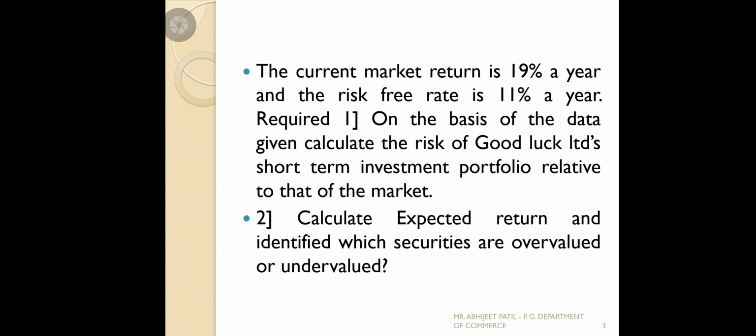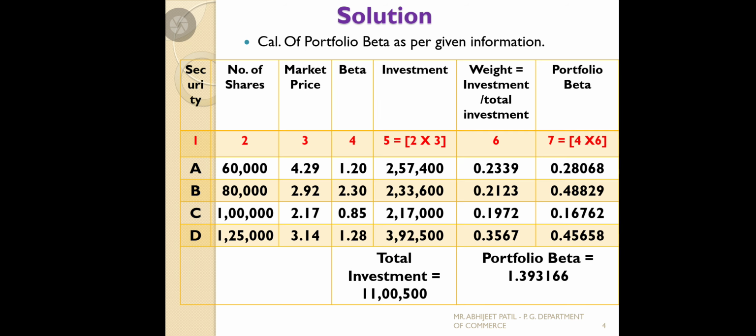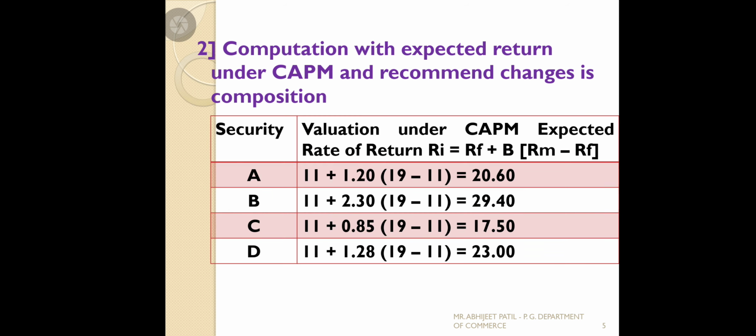See that market return is RM, and the risk-free rate is RF, which is given. So market return and risk-free rate are given. Beta we already calculated, so everything is easily available. So you should calculate under CAPM and see what changes take place. You can use the CAPM equation for your market performance, and use it for each security.